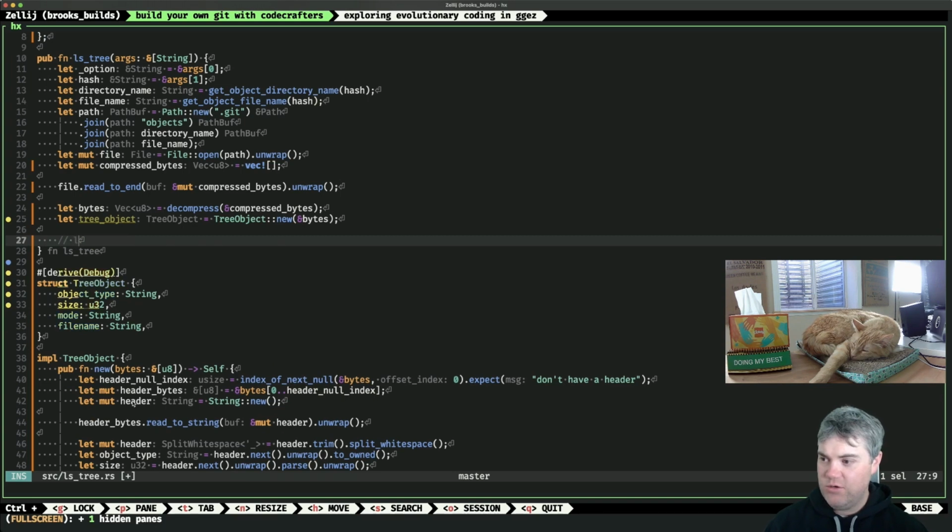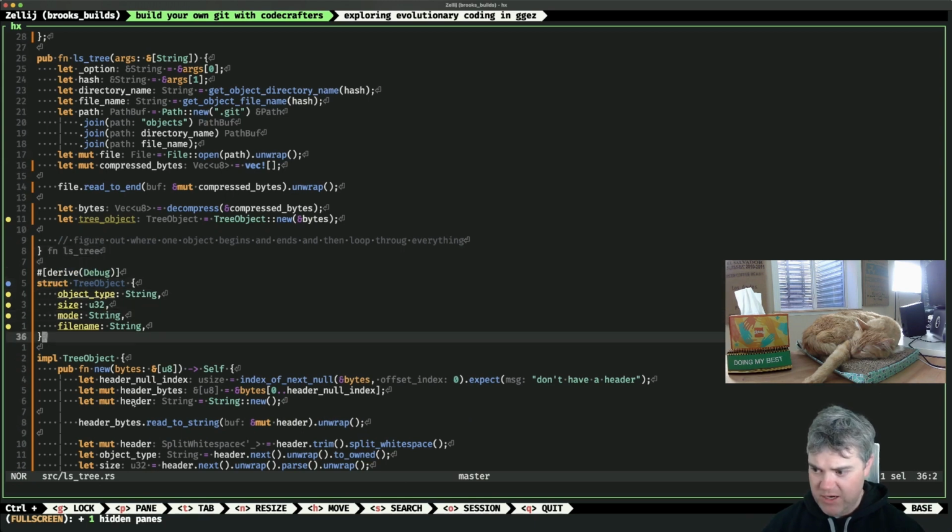So we need to loop. We need to figure out how long each section is, where one object begins and ends, and then loop through everything.